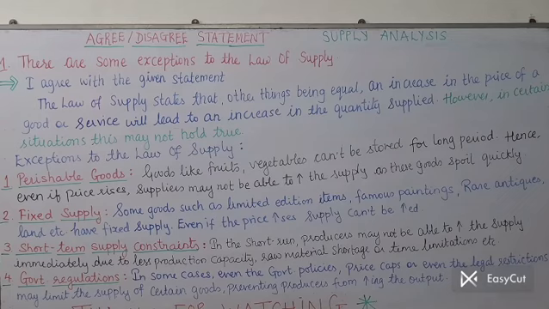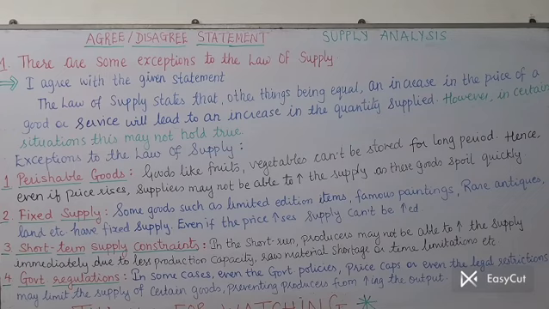So let's start with today's statement. I repeat, statement is, there are some exceptions to the law of supply. Now, as all of us have studied the law of supply, we know that yeah, it's true, there are exceptions. So simply we'll write some of those exceptions in the answer. So let's start with the answer. Solution: I agree with the given statement.